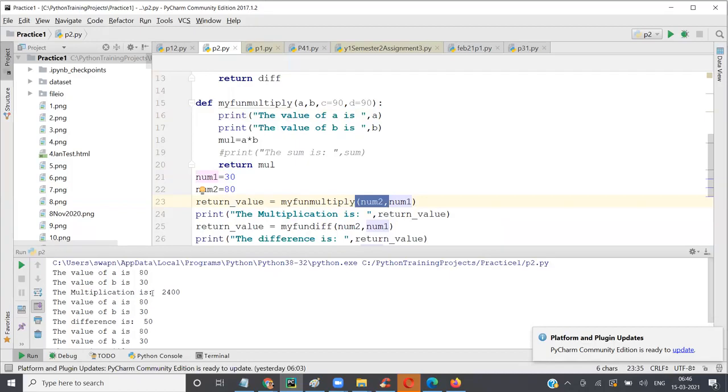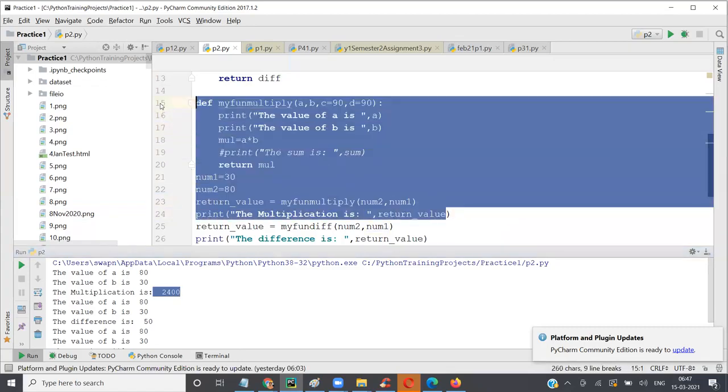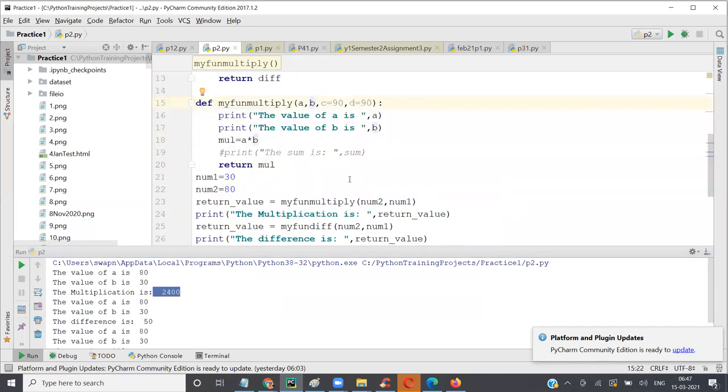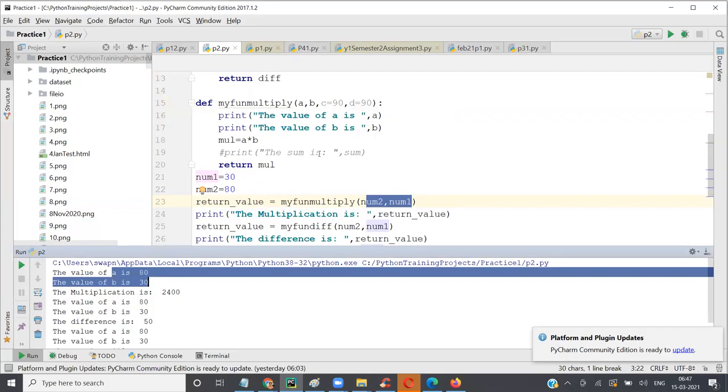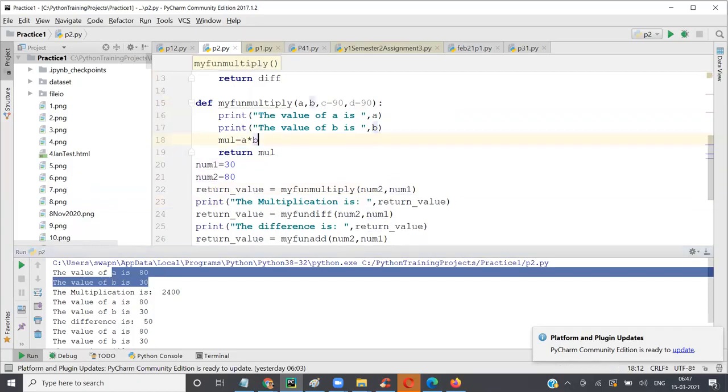We should get 2400, right? Which is 2400 here as well. So this makes sense, correct? I'm saying my fun multiply A, B, C, D. A and B are mandatory values, so I'm passing A and B here. So A takes num2, which is 80, and B is 30, and gives us the multiplication of A and B. So we have seen the required positional argument, where position and values are mandatory to give. Second, we saw positional argument with default values. It's not required, not mandatory, but